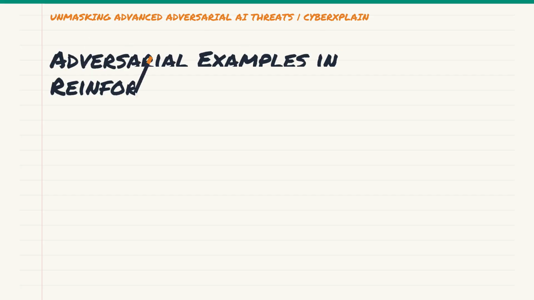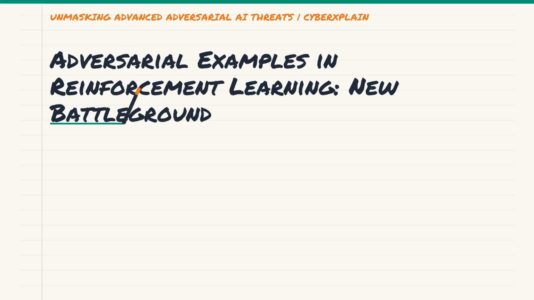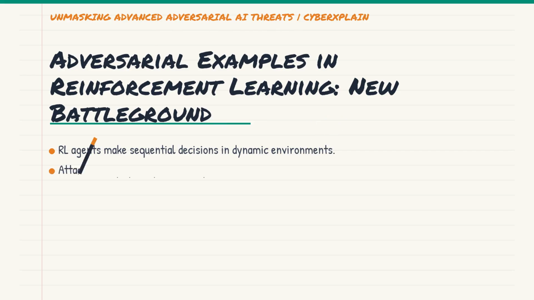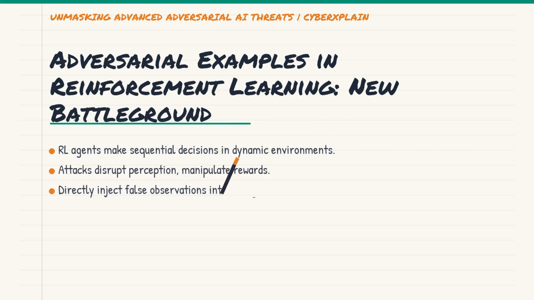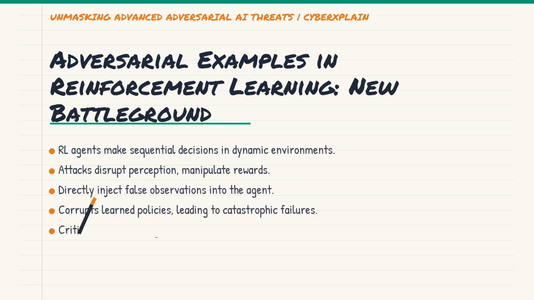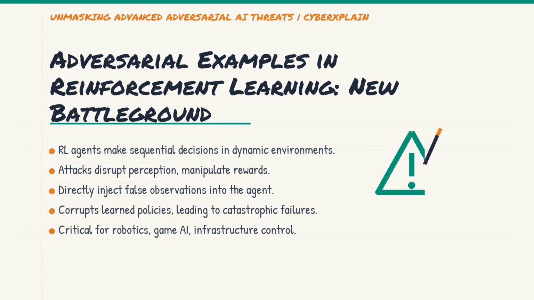Now, let's pivot to reinforcement learning, RL, which introduces a whole new dimension to adversarial attacks. Unlike supervised learning where models just classify inputs, RL agents learn to make sequential decisions in dynamic environments. Imagine an autonomous agent learning to navigate a complex world. Adversarial attacks here can disrupt the agent's perception, manipulate its rewards, or even directly inject false observations.